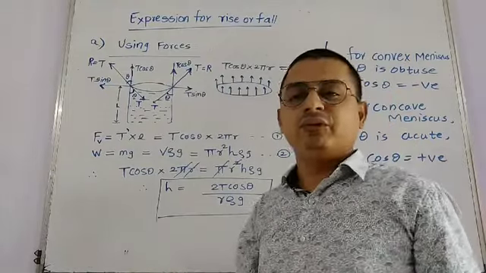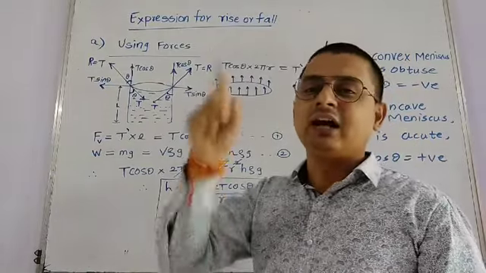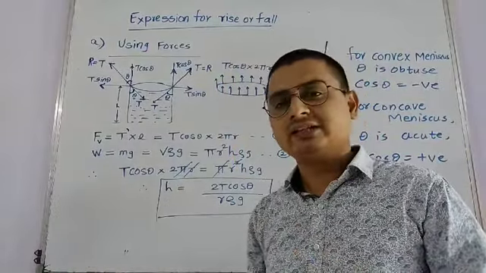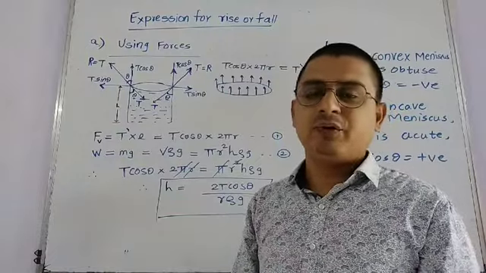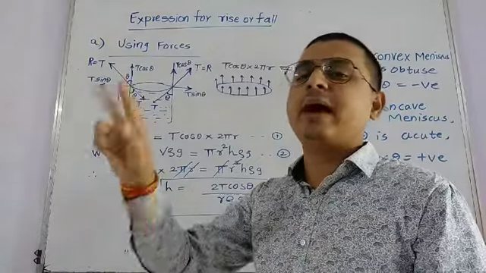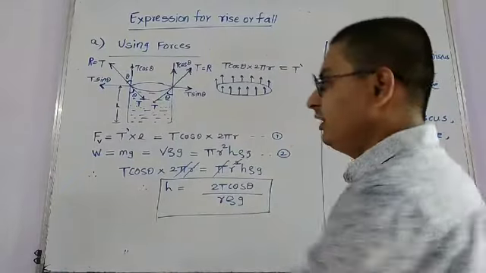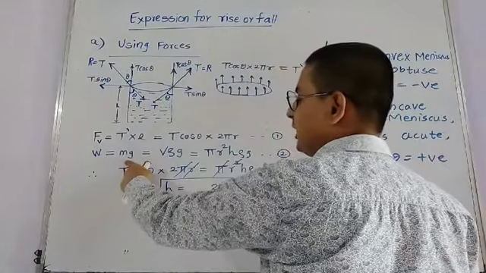Now this reactive force acts in upward direction and the weight of the liquid acts in a downward direction. So first we find the weight and then we'll balance these two kinds of forces. So ये weight जो है that is mass into gravity.